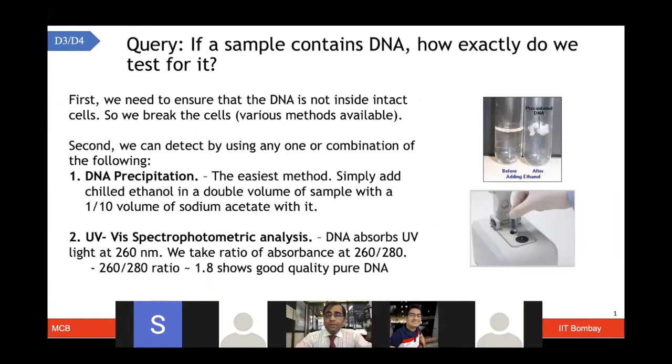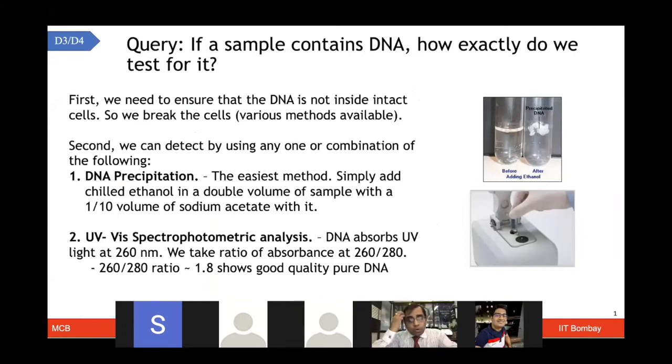First one is that, if you have a sample which contains DNA, how exactly one could test that this sample contains DNA, right? And that's where I think a lot of forensic testing and different types of testing happens. So for any kind of biomolecule to really work with, you have to first lyse the cell, right? So when we talk about prokaryotic cell or eukaryotic cell, you have to break open the cell membranes and try to get all the contents out, whether it's DNA or RNA or protein, everything, or even lipid or carbohydrate for that matter. You want to get everything out from the cell. And then you want to enrich just one component, right? And that one component is DNA in this case.